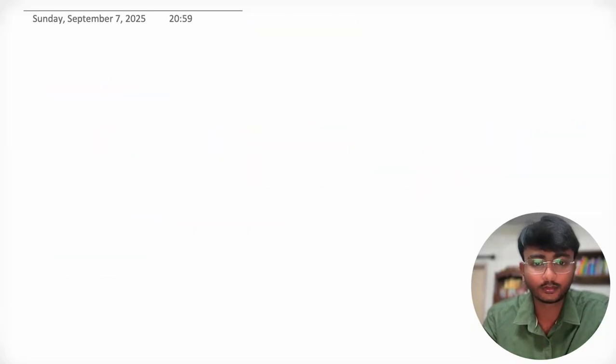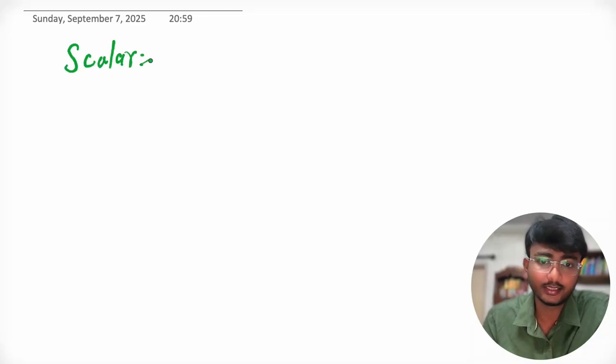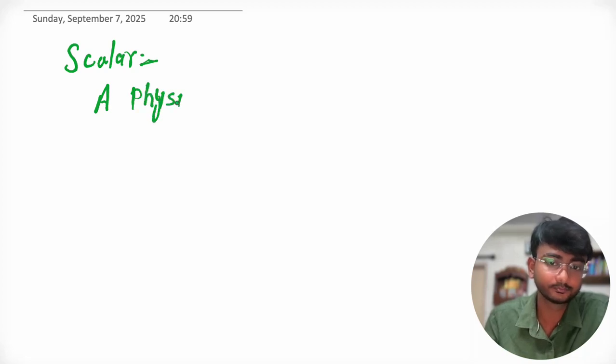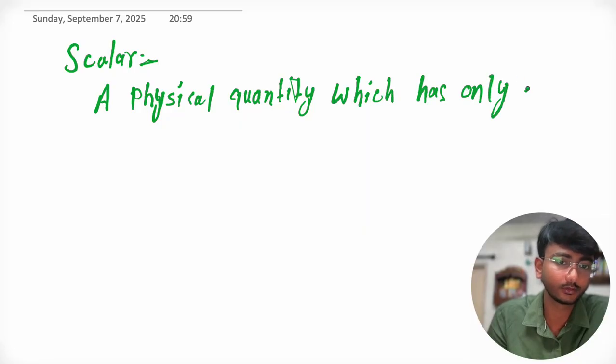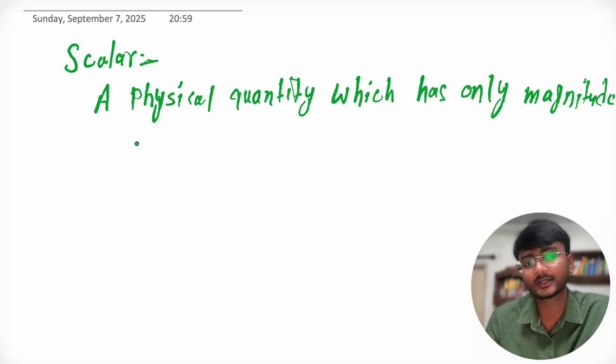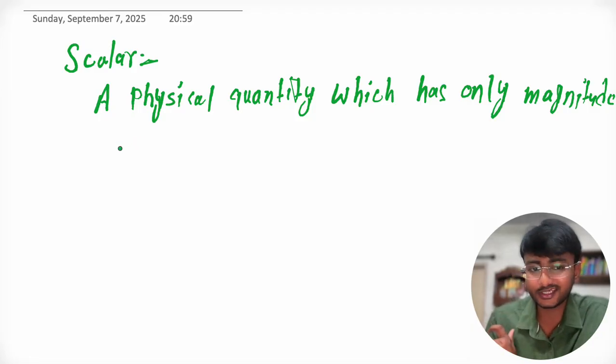And what is a scalar? A scalar is that physical quantity which has only magnitude. It is called a scalar quantity. That means all those physical quantities which have only magnitude.